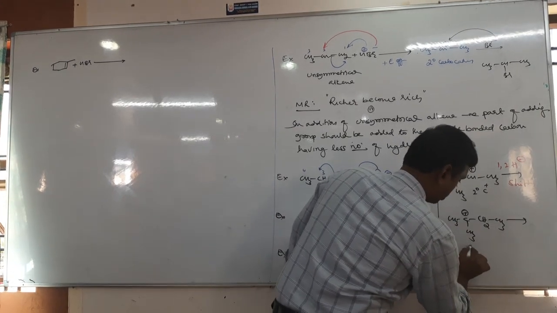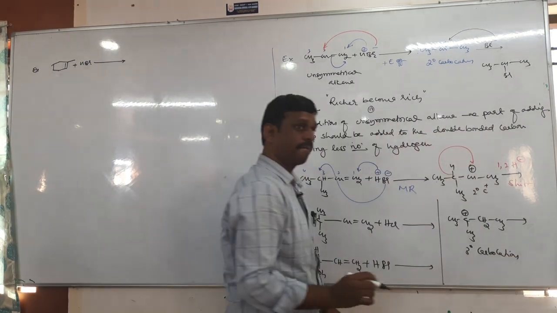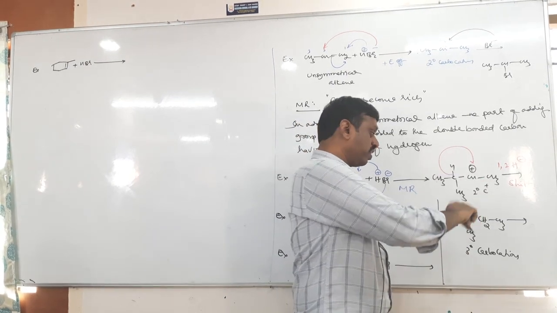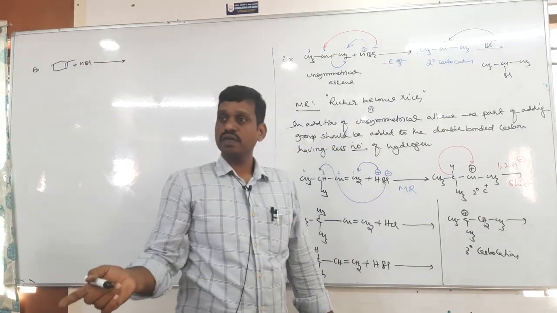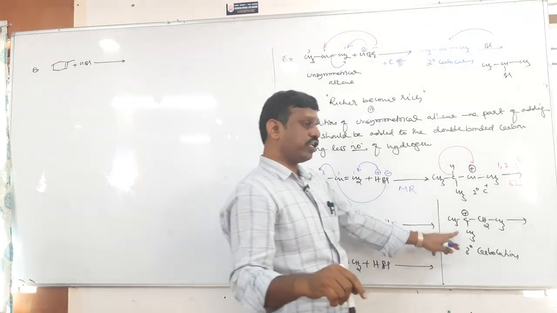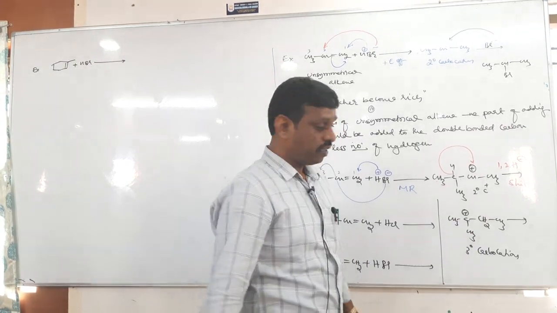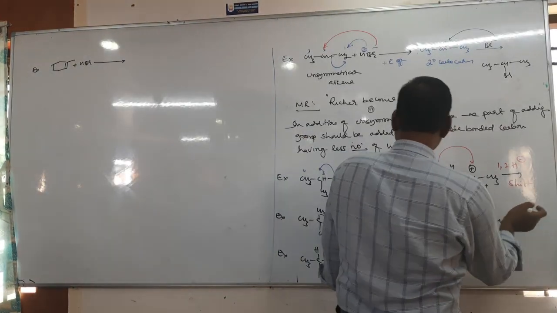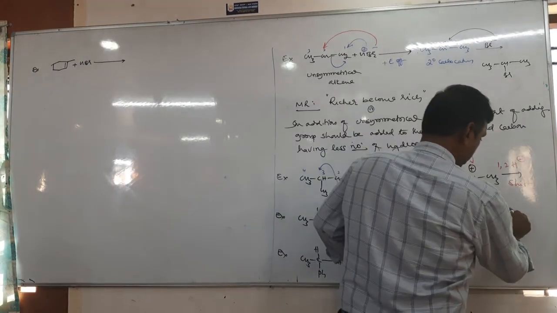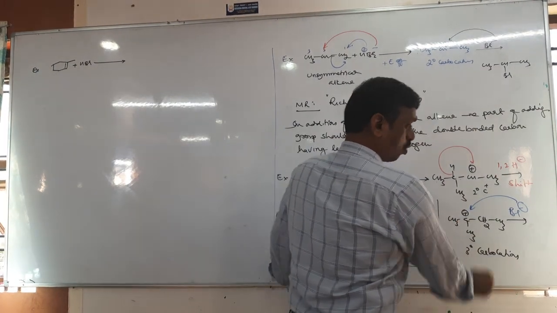Next, this is a tertiary carbocation. Then is there any further rearrangement? Tertiary is already stable. So now more than tertiary, there has to be something more stable, allylic or benzylic has to come, no? But here it is primary, primary. Therefore, no further rearrangement is possible. Next, what happened? Attack of nucleophile. What is the nucleophile? Br minus. Then add Br minus, then you will get the 2-bromo product.